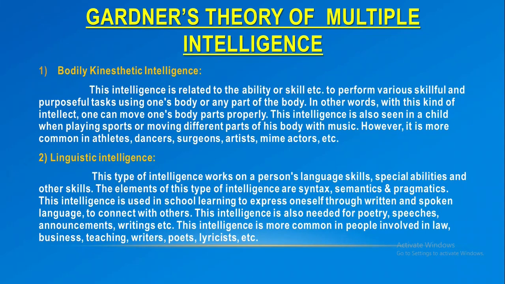This intelligence is used in school learning to express oneself through written and spoken language to connect with others. This intelligence is also needed for poetry, speeches, announcements, writings, etc. It is more common in people involved in law, business, teaching, writers, poets, lyricists, etc.